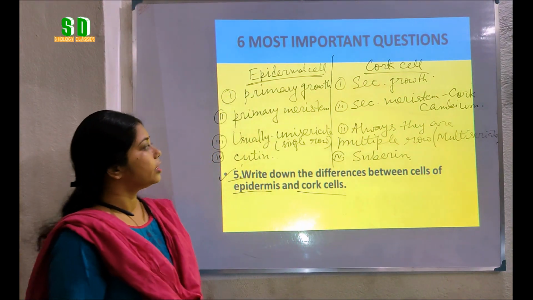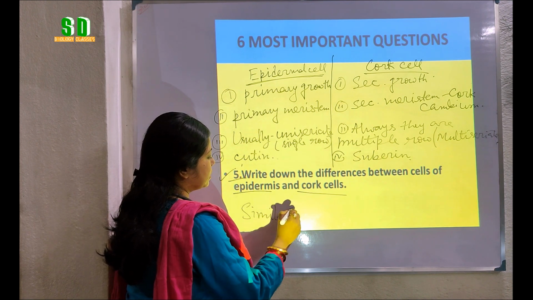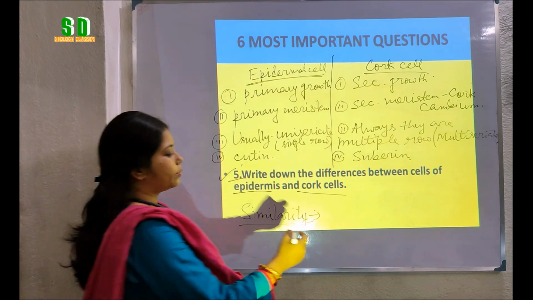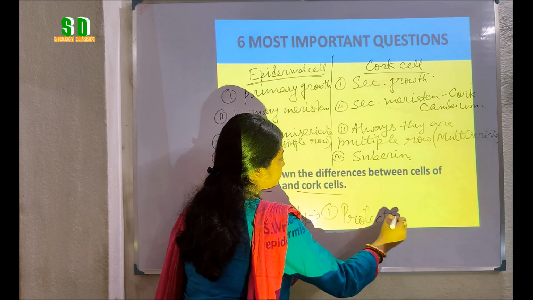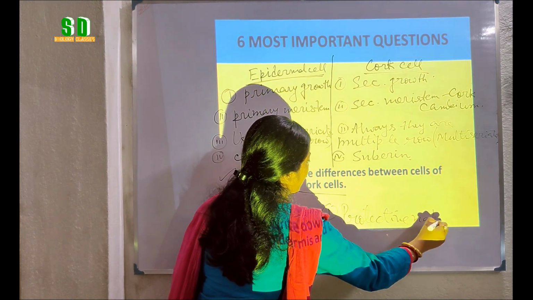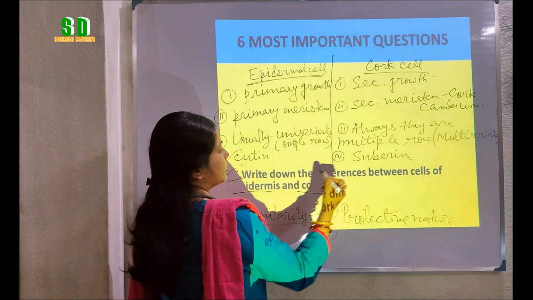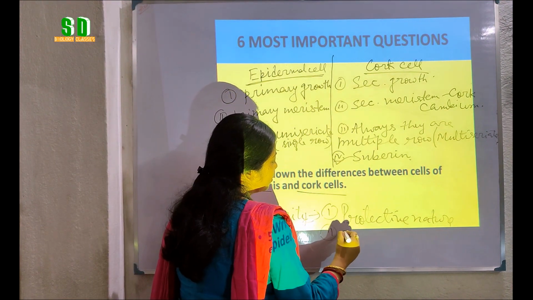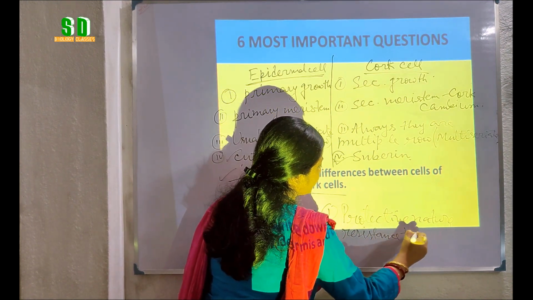But one similarity is there. It is not given here, but remember that one similarity is that both the layers are protective in nature. Both the layers are protective in nature, as well as due to presence of cutin in some cases and due to presence of suberin, both the layers are resistant to water loss.